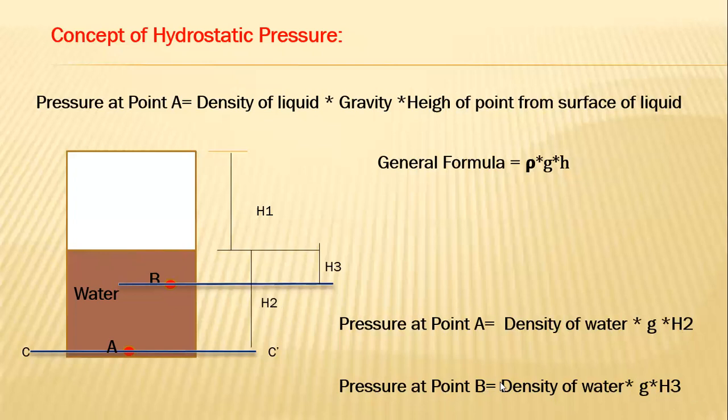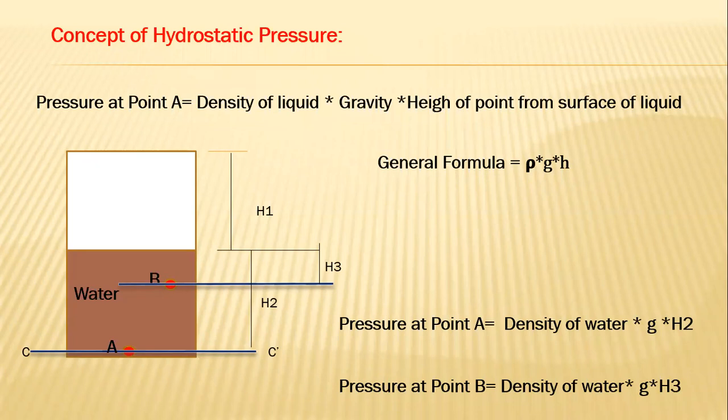And pressure at point B is equal to density of liquid, that is density of water, times g times H3. This H3 represents the distance of point B, water molecule B, from the surface of liquid. So this is the general formula for hydrostatic pressure, rho times g times h.